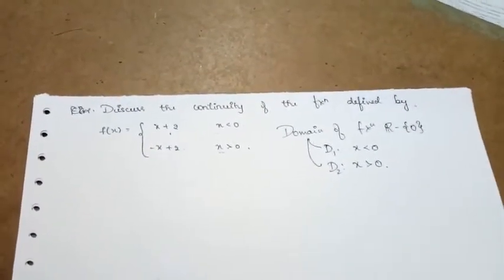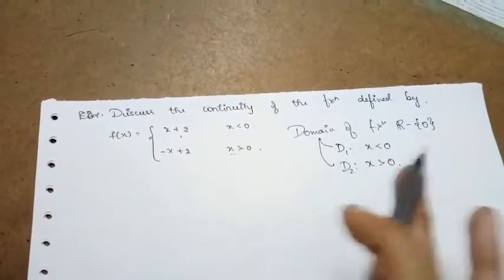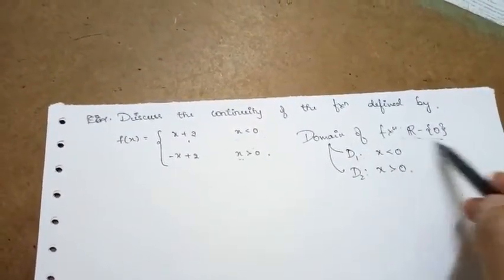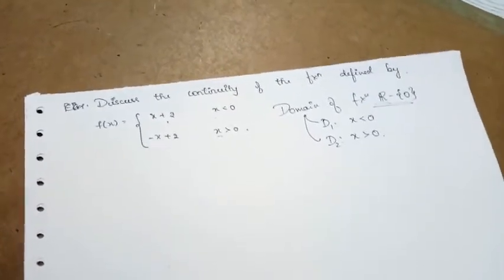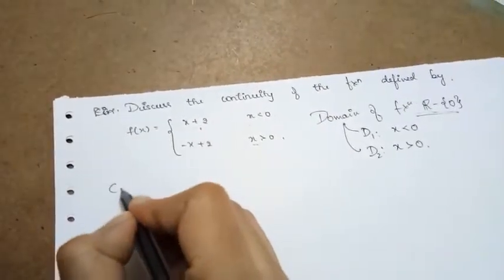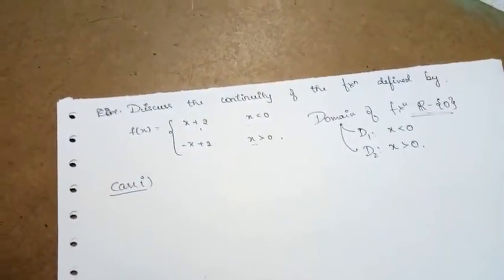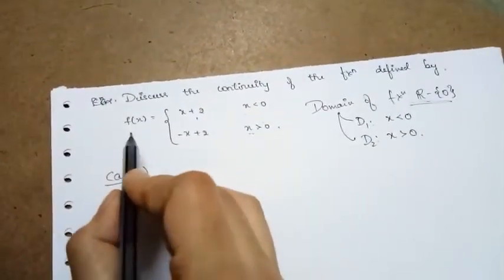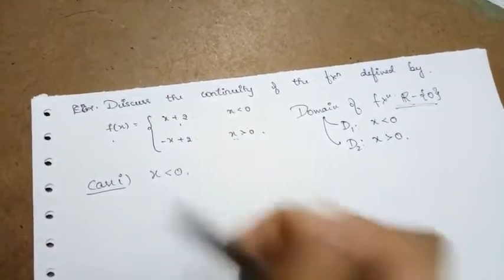Now let us see whether the function is continuous or not upon this domain, that is, the set of real numbers minus 0. Case 1: let us see whether the given function is continuous when x is strictly less than 0.